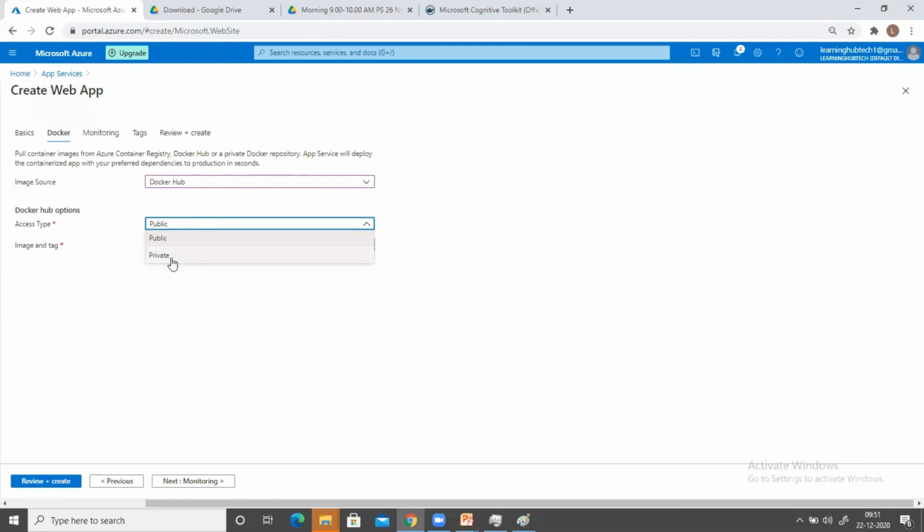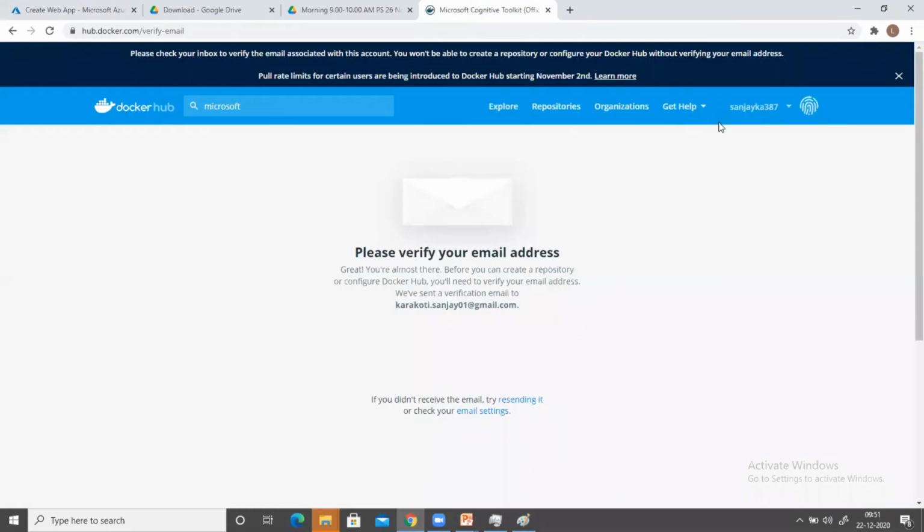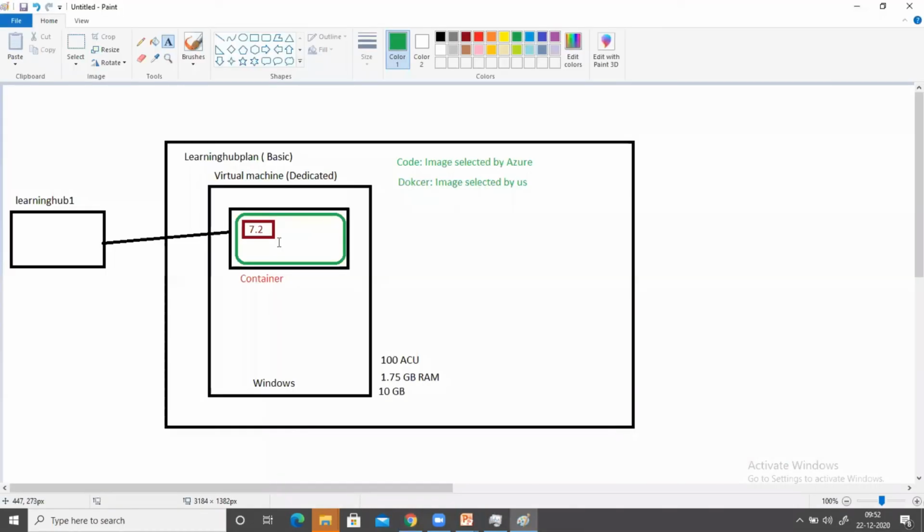If I select a private repository, it will ask me for the username, password and the name of the image, because only I will know that username and password. Inside the private repository, whatever image I have created, the same image name you can give. Automatically it will download it from this repository to this container here.